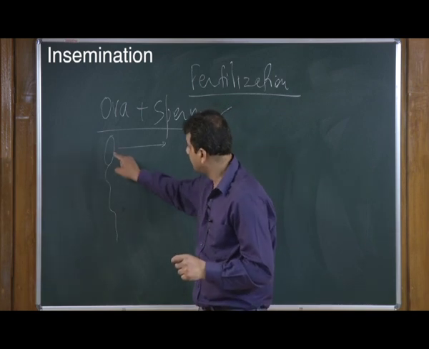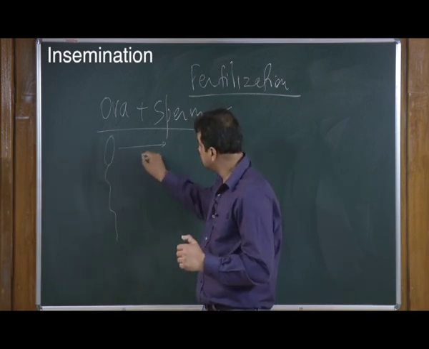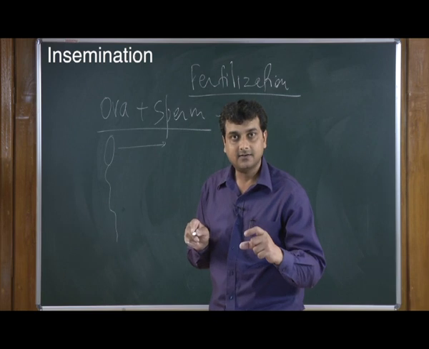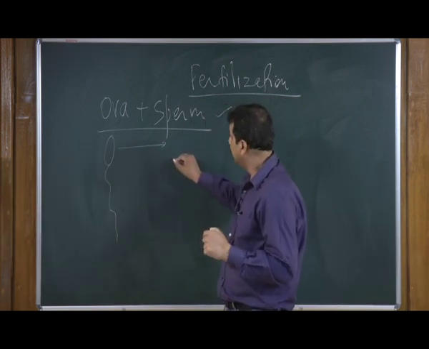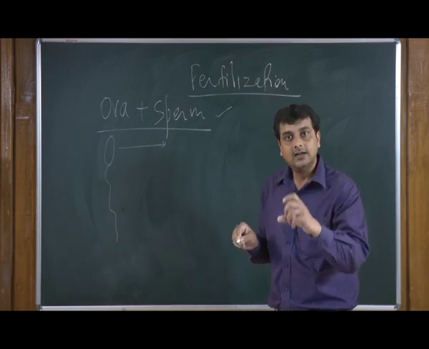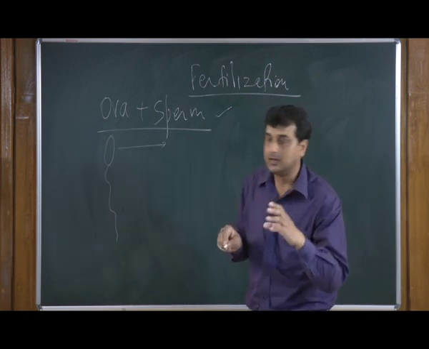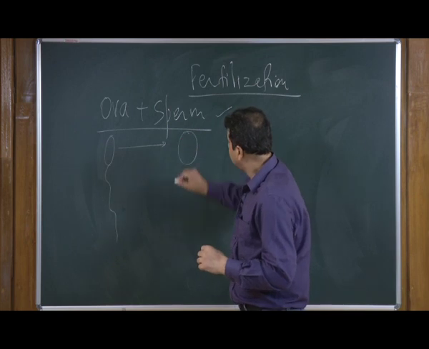So, this sperm is entering the female reproductive system, traveling through the cervix to the uterus, and there in a specific area called the ampulla, we have the ova lying there.